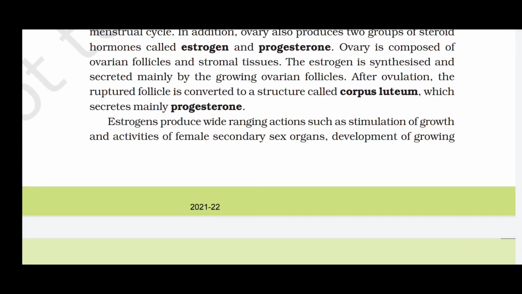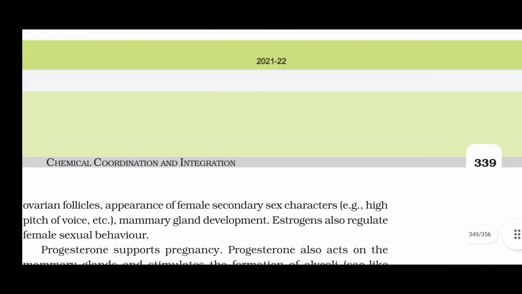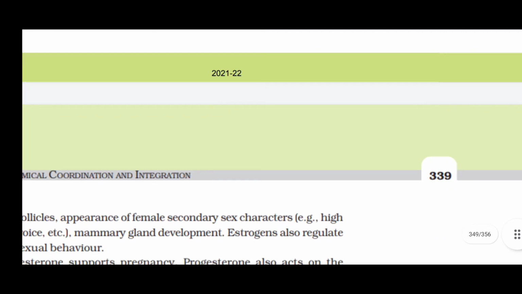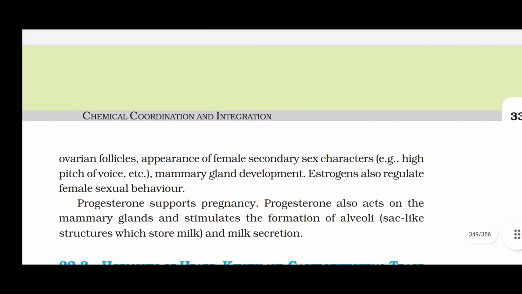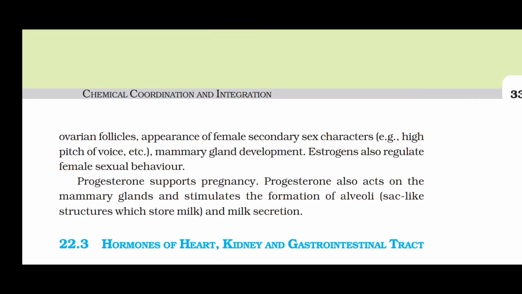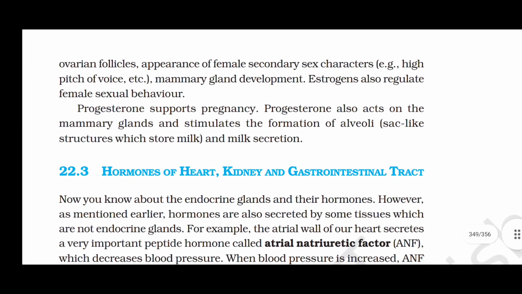Estrogen produces wide-ranging actions such as stimulation of growth and activities of female secondary sex organs, development of growing ovarian follicles, appearance of female secondary sex characters, for example high pitch of voice, etc., and mammary gland development. Estrogens also regulate female sexual behavior. Progesterone supports pregnancy. Progesterone also acts on the mammary glands and stimulates the formation of alveoli, that is, sac-like structures which store milk, and milk secretion.